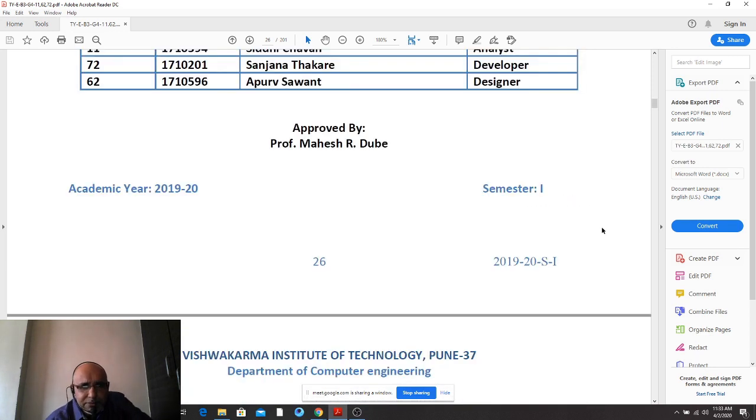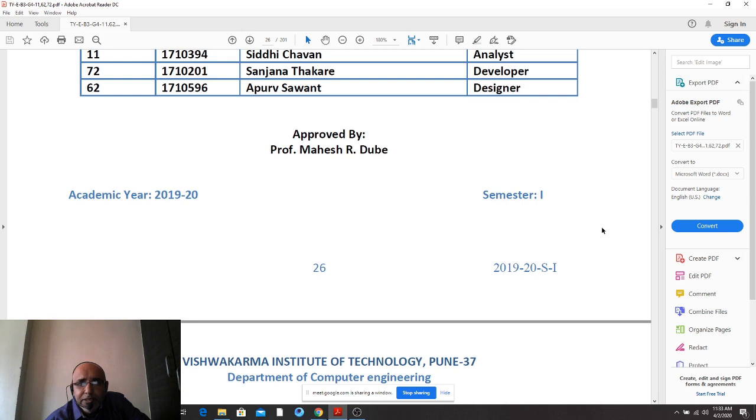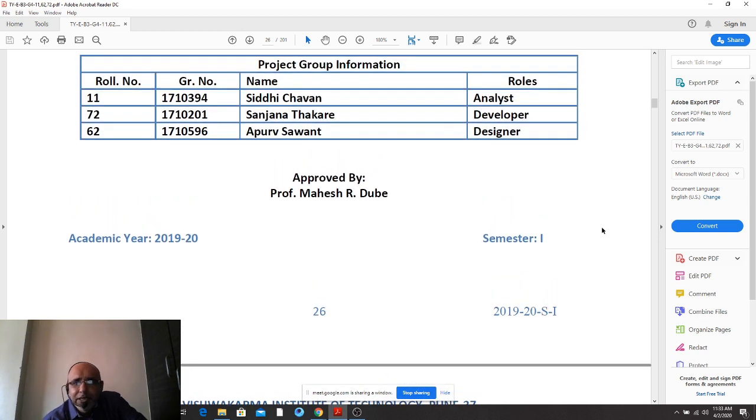In SRS also, there will be only a few points. Now here, just look at the roles: analyst, developer, and designer. Now in SRS, do you really take the opinion of a developer? In that case, you would have mentioned stakeholders, a requirement analyst, and a product owner here, right? And the designer would have been sufficient. But a developer can't be a member of the SRS team. Just make a note of this.